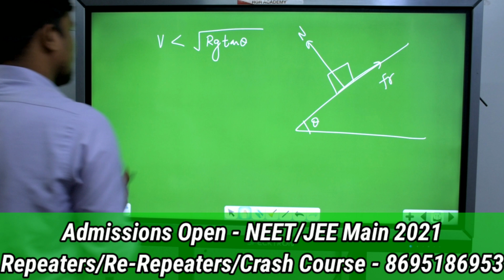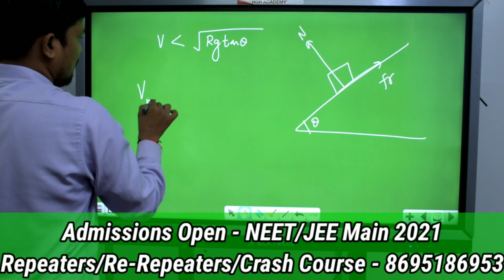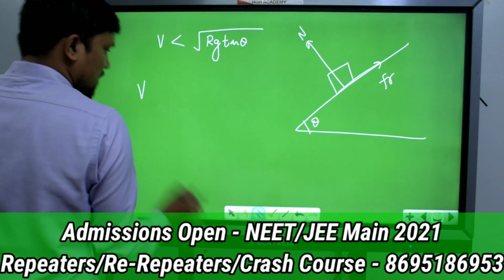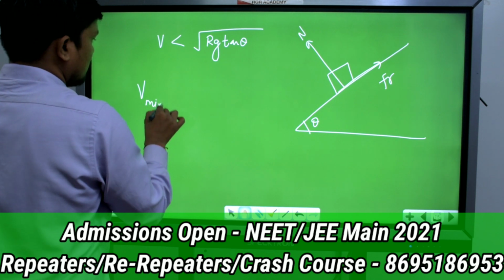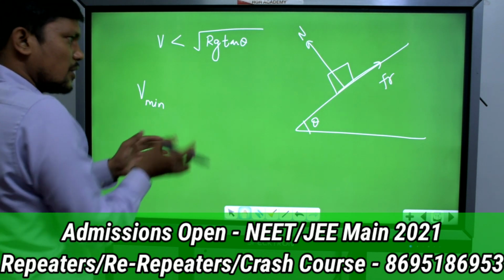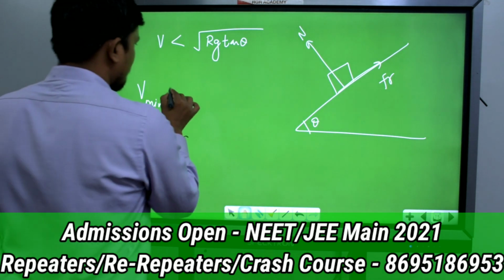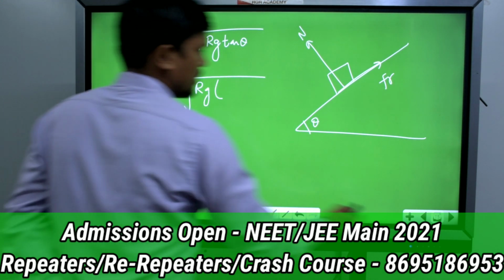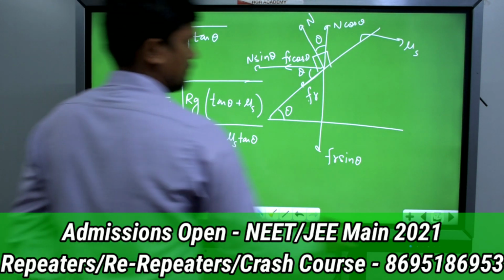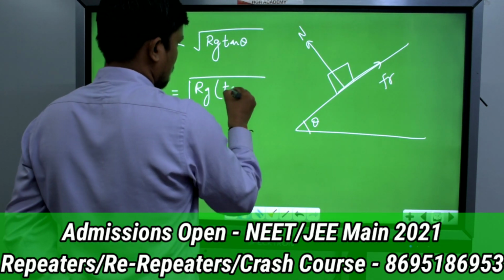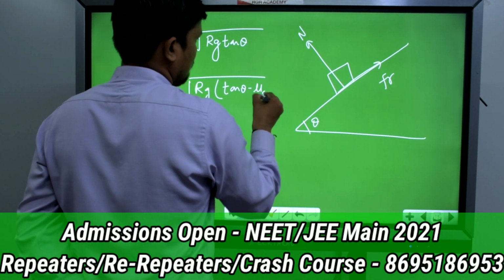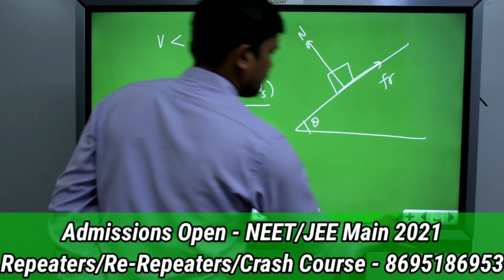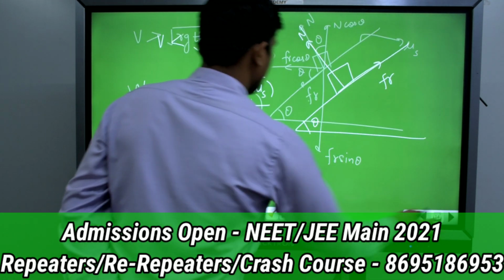Then the result that you will get is V maximum, or rather V minimum here, because if the velocity is less than this, then with what minimum velocity can we take the turn? V minimum will be equal to root of Rg, and now you just change the sign. Where I wrote tan theta plus mu s, it will become tan theta minus mu s divided by 1 plus mu s tan theta.